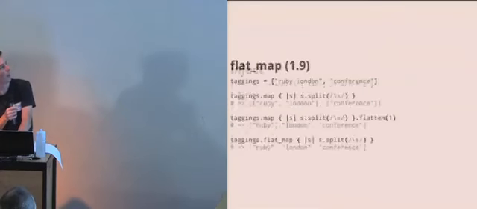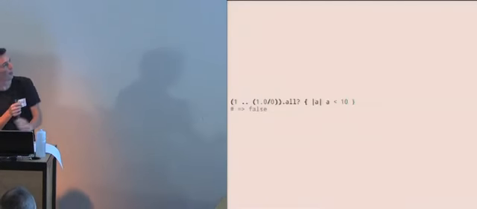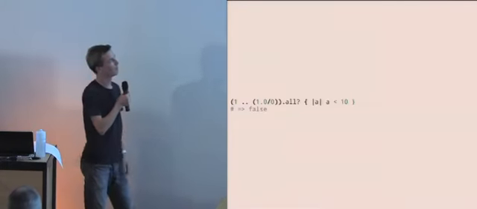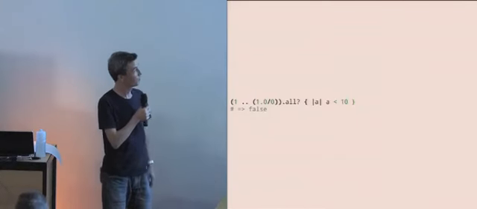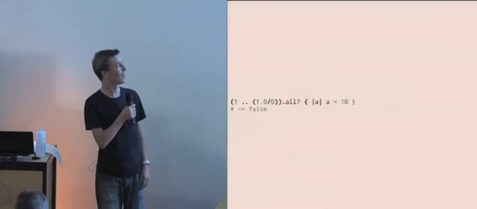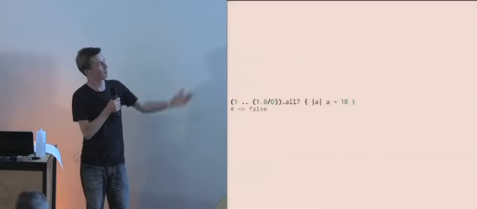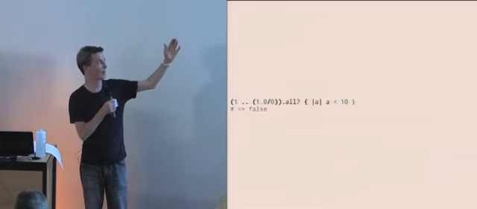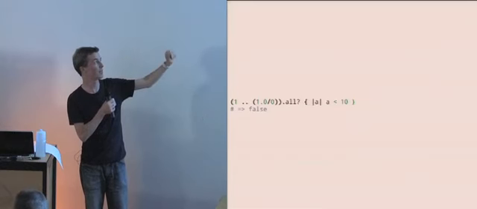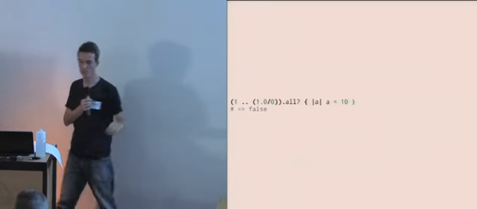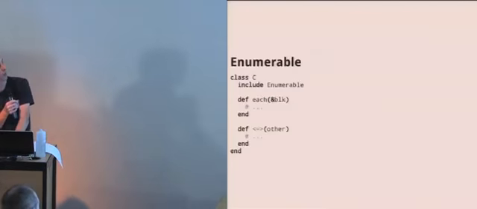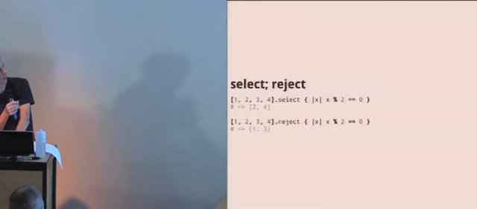So 1.0 over 0 is infinity. If you ask for all of an infinite range, it only gives you up to 10, gets to 11, says that's greater than or equal to 10, and it gives up. So that's quite useful if you don't want to go the whole way through something. It's quite efficient.